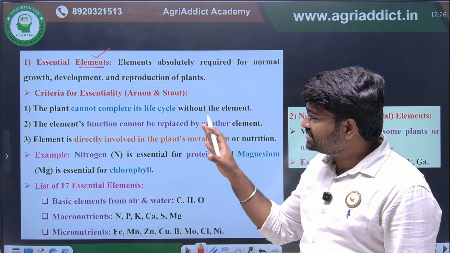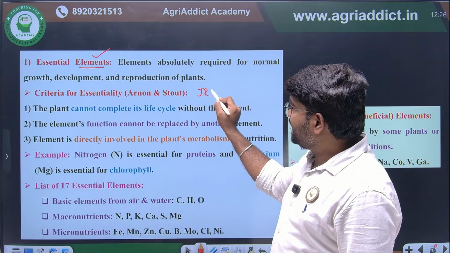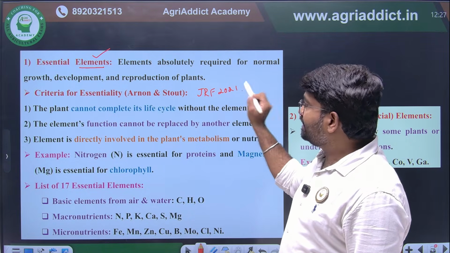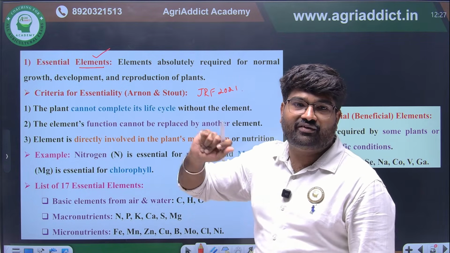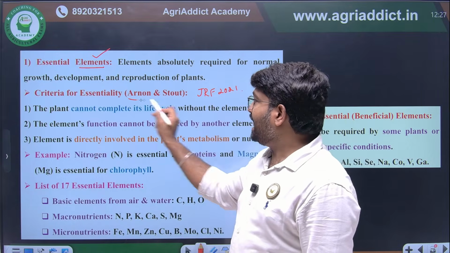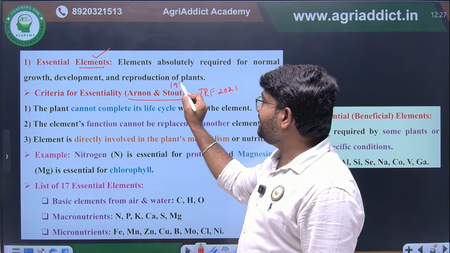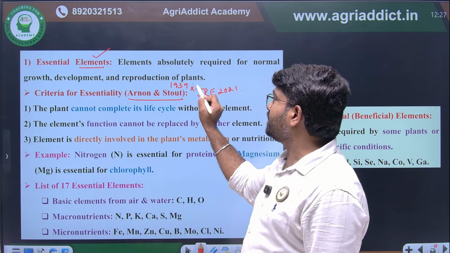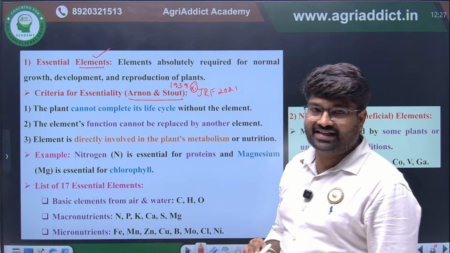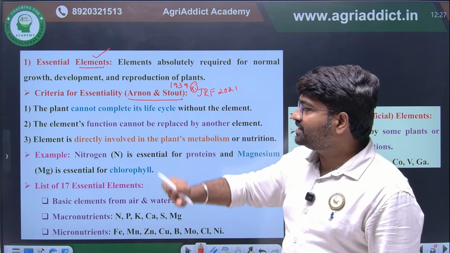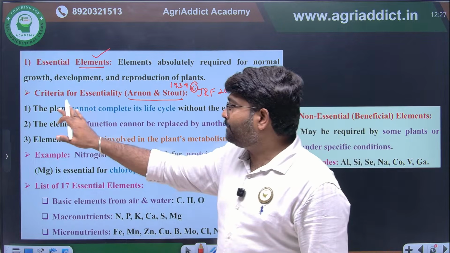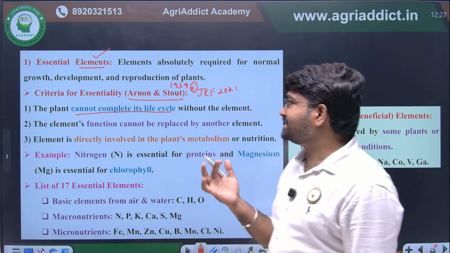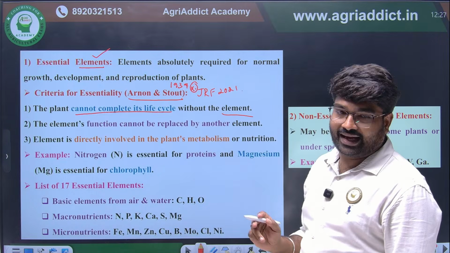This is the question they asked in JRF 2021. The criteria for essentiality of a nutrient were given by Arnon and Stout in the year 1939. This year is also very important. There are a total of 3 criteria. The plant cannot complete its life cycle without the element.